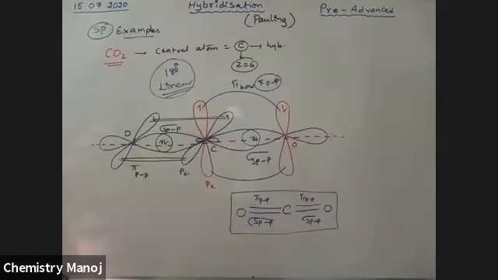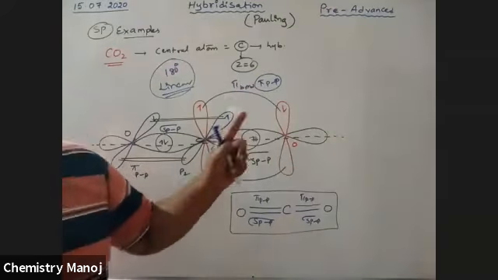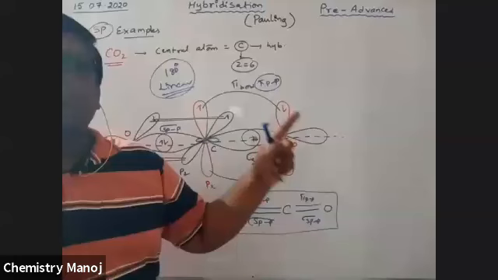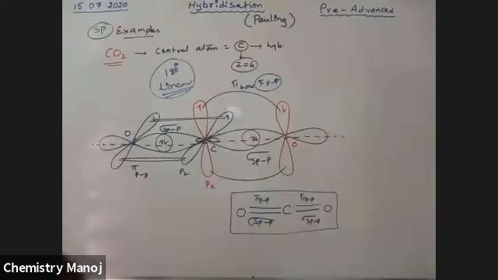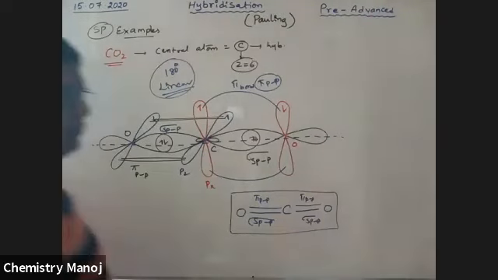Actually hybridization is not in the syllabus, but in other cases, in 14th group elements, this may be available. So already I completed that here. So all sigma bonds are linear. Only the shape is decided by sigma bonds. That's why linear is the shape. So this is the shape of the CO2 molecule. Okay. Next.